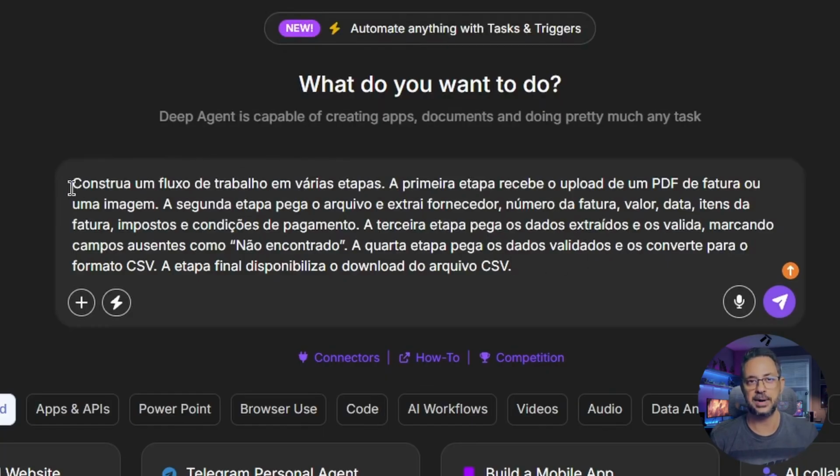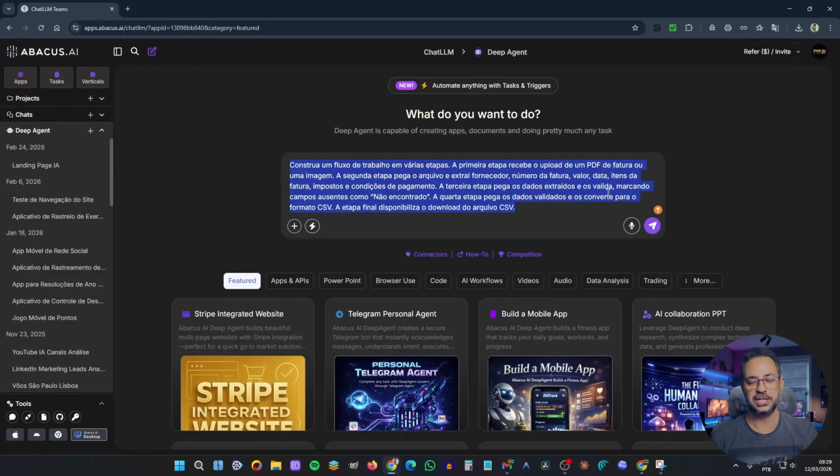Build a multi-step workflow. The first step receives the upload of a PDF invoice or an image. The second step takes the file and extracts the supplier, invoice number, amount, date, invoice items, taxes, and payment terms. The third step takes the extracted data and validates it, marking missing fields as not found. The fourth step takes the validated data and converts it to CSV format. And the final step makes the CSV file available for download. It's that simple. So I added a prompt asking exactly what type of workflow I want to create.